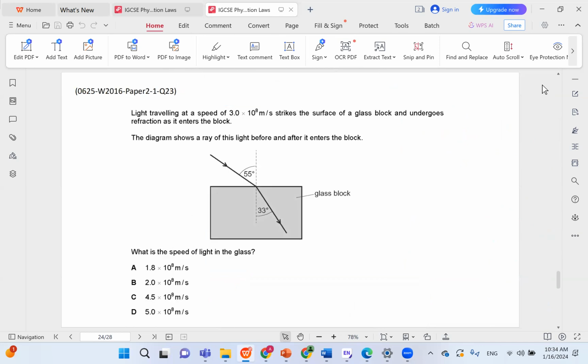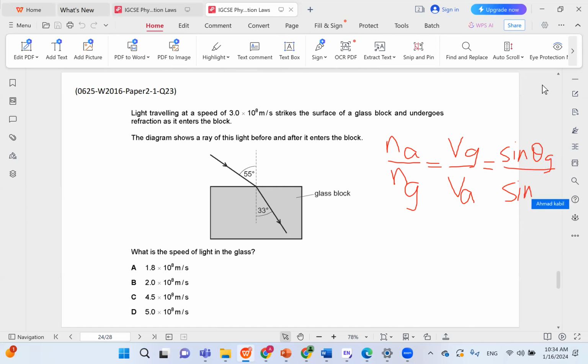Light traveling at a speed of 3 times 10 to the power of 8 strikes the surface of a glass block and undergoes refraction. The diagram shows a ray of this light before and after it enters the block. What is the speed of light in the glass? Remember, always write the full equation because you might have a problem that gives you both angles and speeds, like this problem. So here we have n air over n glass equals v glass over v air equals sine theta glass over sine theta air.